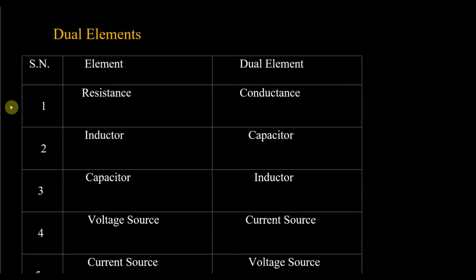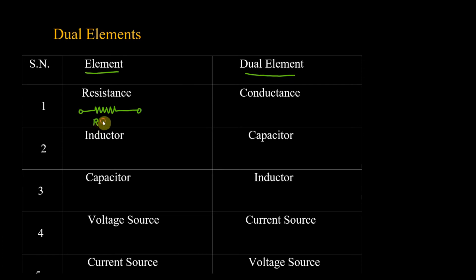Okay. So here I have taken in this chart, in the table, a resistance and here its dual element. So I have taken the serial number here. So I will consider the first element and what its dual element is, that we should know. Okay. So I start with the first one. The first is called the resistance. We know how to draw the resistance. Okay. So this is the resistance.